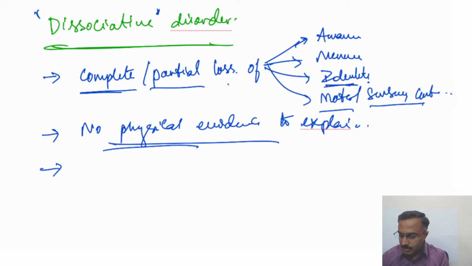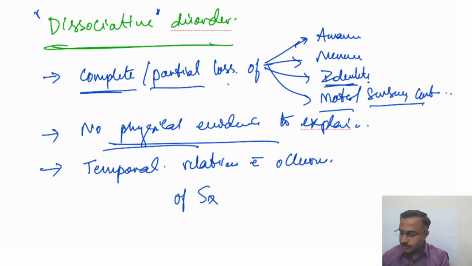And lastly, there should be a temporal relationship with the occurrence of symptoms. For example, somebody lost his or her mother, following which he comes up with symptoms. There was a question in INICET wherein a girl has complaints of blindness following her mother's death after about 1 or 2 weeks.